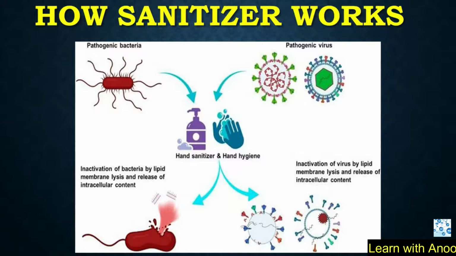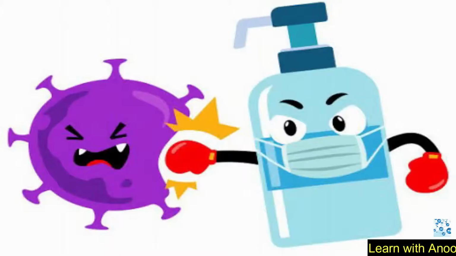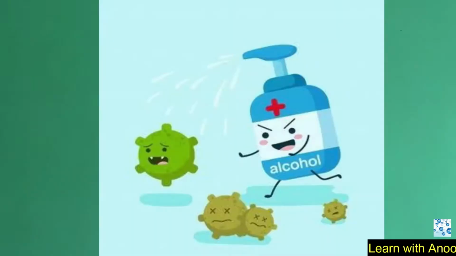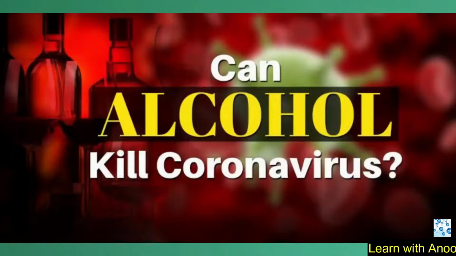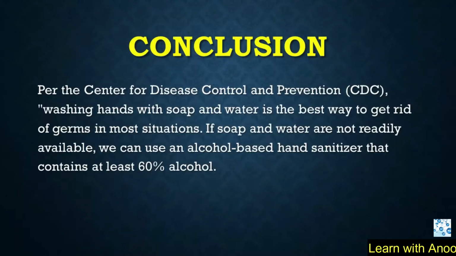All of these viruses are held together by a fatty layer called an envelope. That is the layer that is disrupted when it comes into contact with soap or a hand sanitizer with more than 60% alcohol. Doctors explain disruption of the envelope causes the virus to come undone and finally kills it. That is why experts and public health institutes across the world agree that hand washing for at least 20 seconds is the most fail-safe prevention of COVID-19. And now the conclusion.